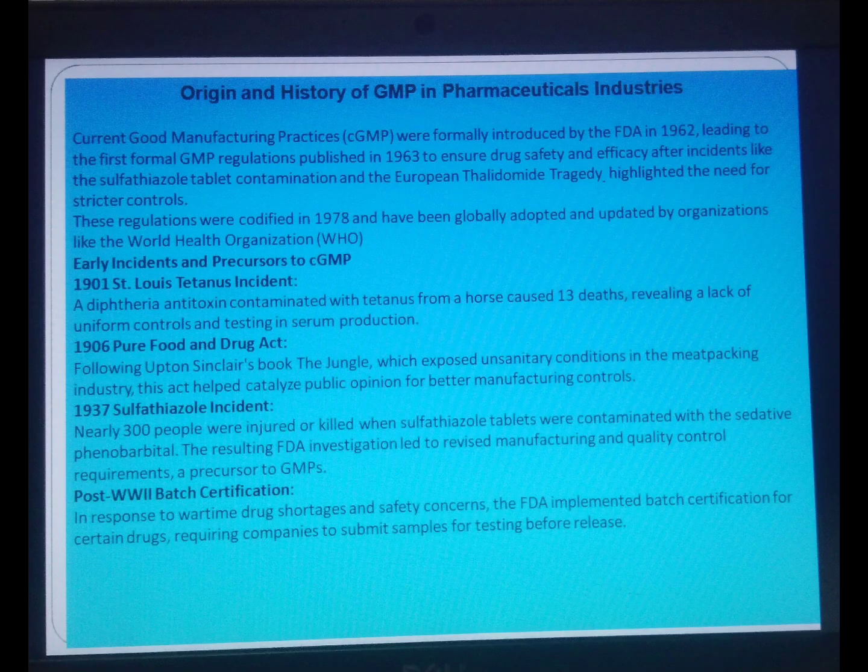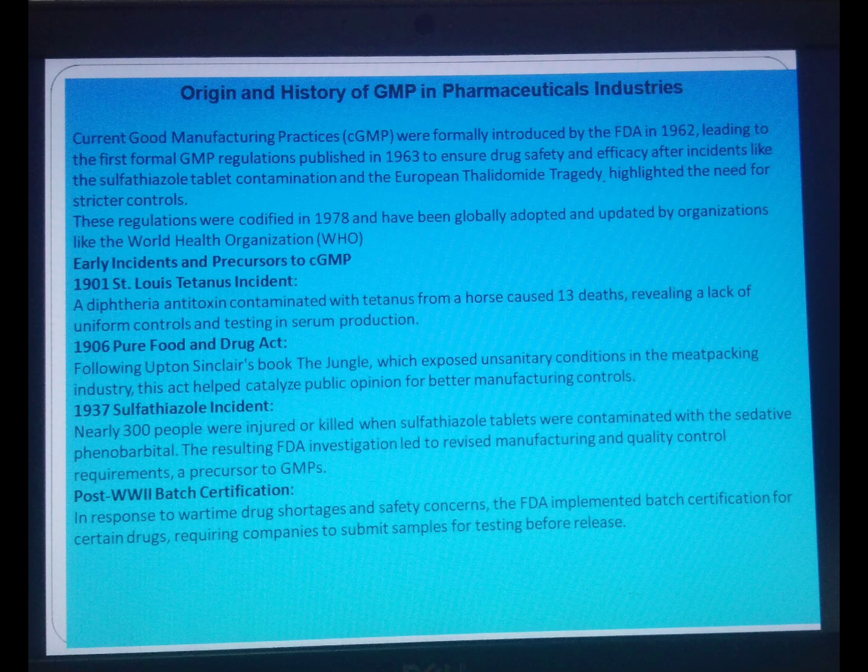Origin and history of GMP in the pharmaceutical industry. Current good manufacturing practices were formally introduced by the FDA in 1962, leading to the first formal GMP regulation published in 1963 to ensure drug safety and efficacy, after incidents like the sulfathiazole tablet contamination and the European thalidomide tragedy highlighted the need for stricter control. These regulations were codified in 1978 and have been globally adopted and updated by organizations like the WHO.